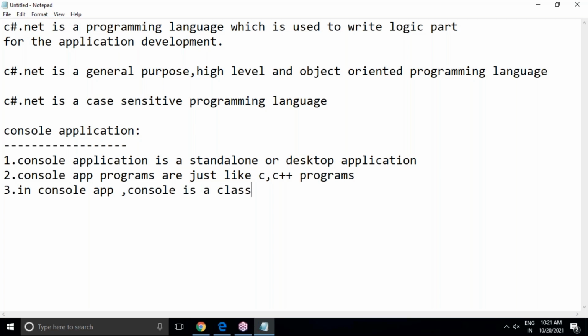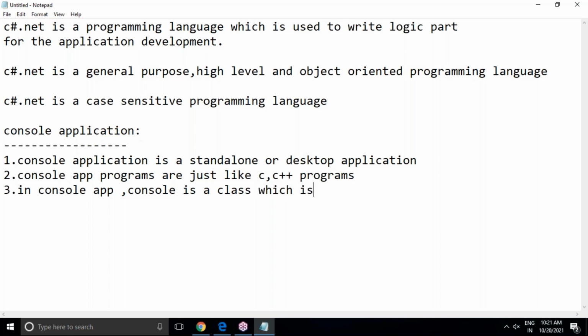A built-in class. By default, when we install Visual Studio software, you will get the .NET Framework, and the .NET Core option is also there. Anyone you can choose while writing code. I will show you both ways in this session. But in a console application, Console is a class. The Console class is a built-in class.